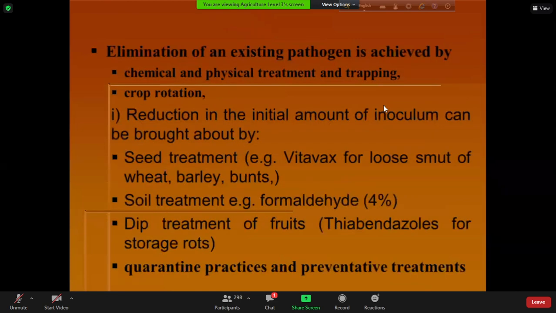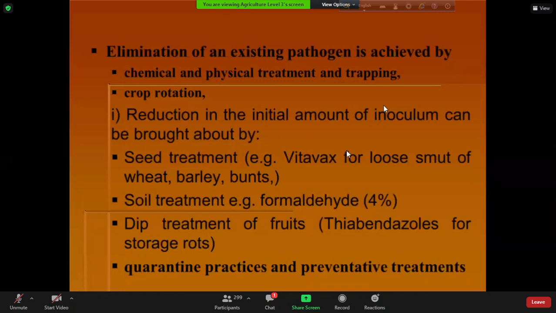Okay. So elimination of existing pathogens, we can do it by a number of chemical pesticides, or by following different physical methods that Professor Atikur Rahman discussed. And we can eliminate the pathogen by crop rotation, I have discussed. And we can reduce the initial amount of inoculum by seed treatment and soil treatment, because the pathogen is present in the seed. So we have to treat the seed, we have to treat the soil in order to kill the pathogen present in the seed and in the soil.